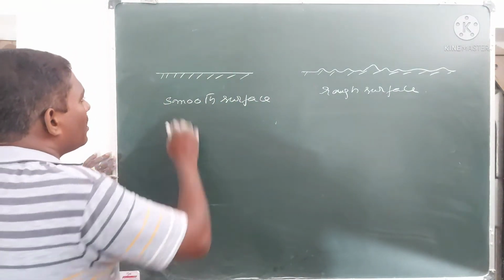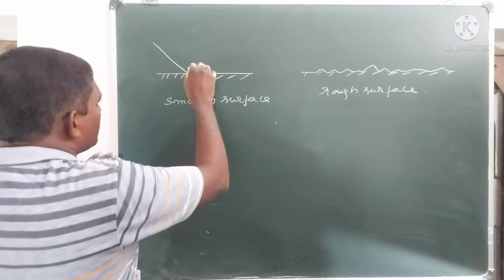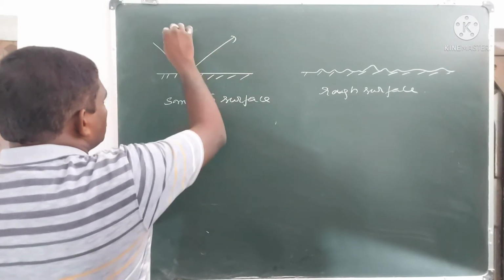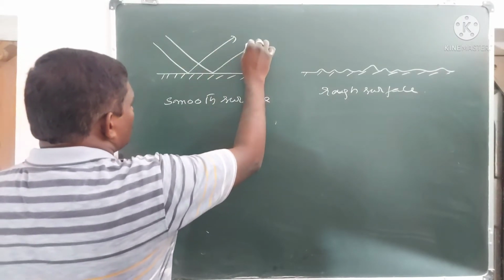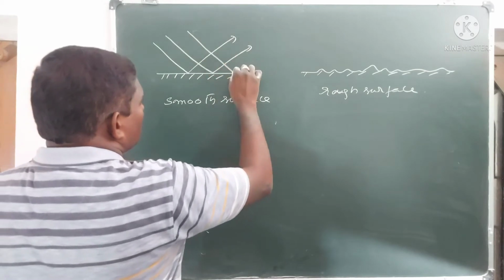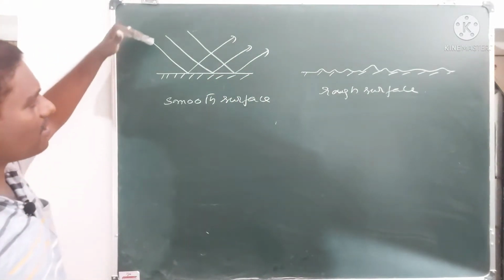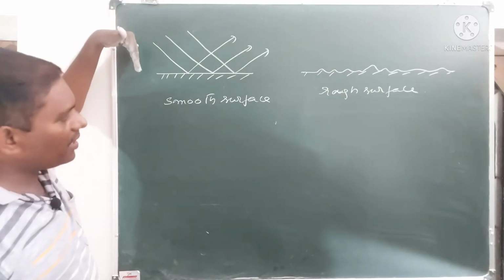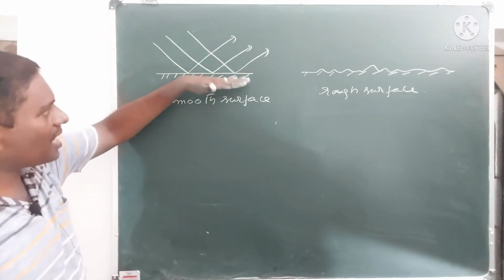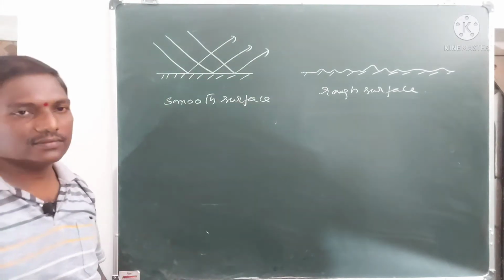Whenever light is falling upon the smooth surface, all the light rays falling upon this smooth surface are behaving in the same manner.